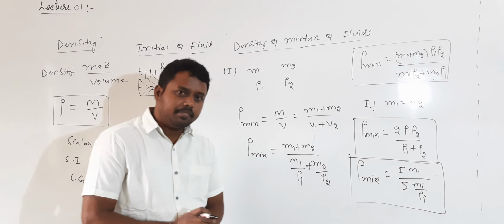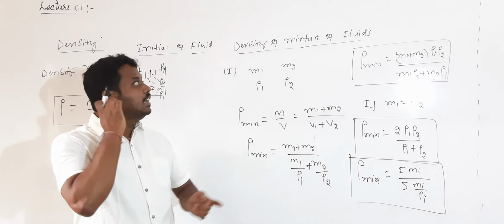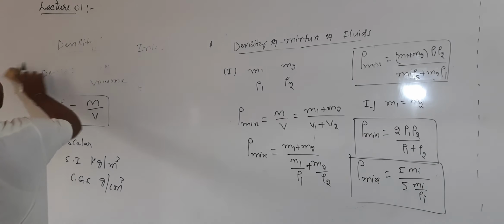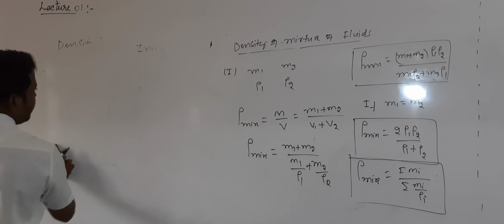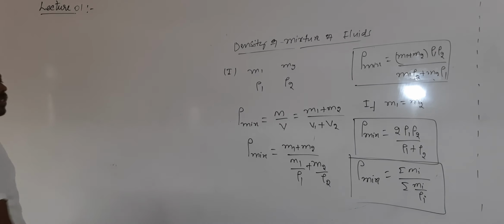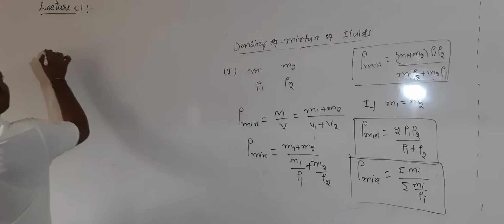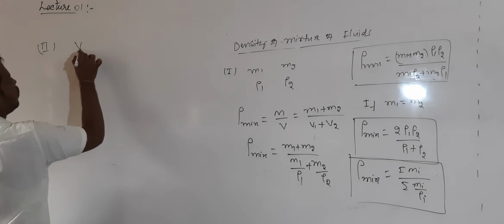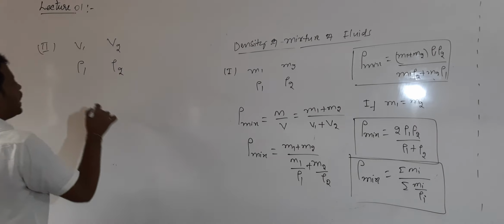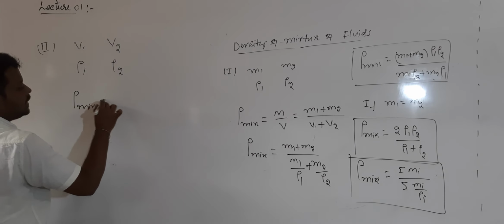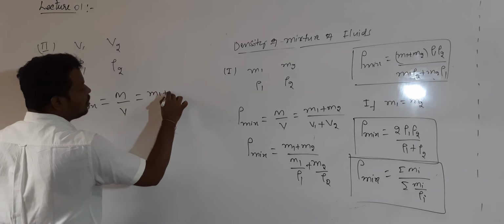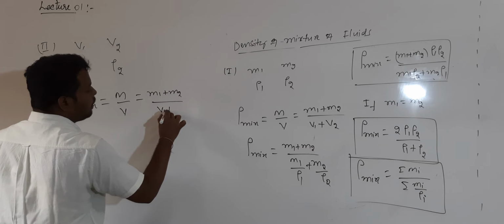Question understood now? This is the density of a mixture of fluids. But sometimes, instead of masses and densities, they give volumes and densities. Let me explain the second case. Two fluids with volumes V1 and V2 and densities ρ1 and ρ2 are mixed. I want to calculate the density of the mixture. The density of the mixture is given by the general formula m by v. Total mass is m1 plus m2, total volume is v1 plus v2.